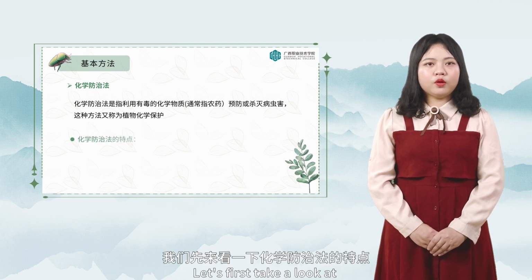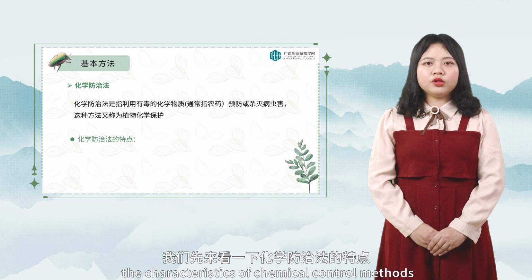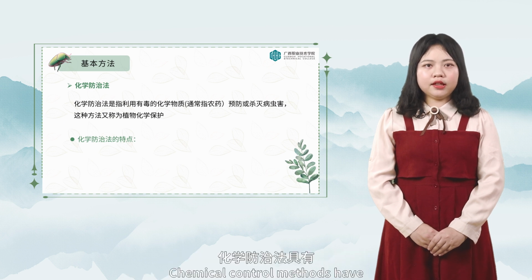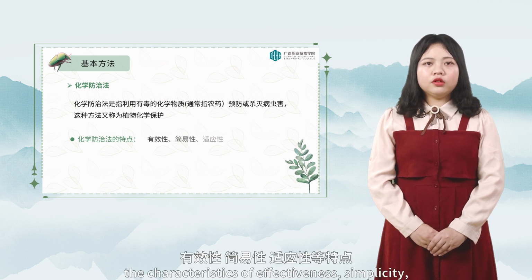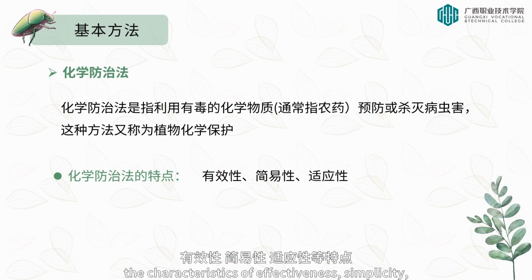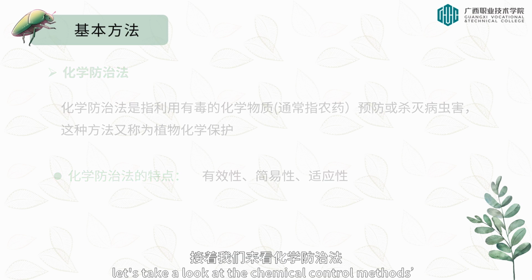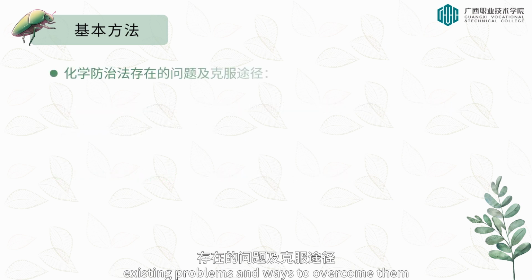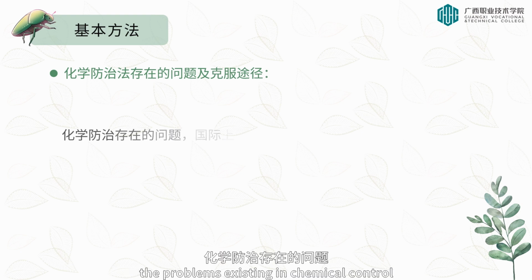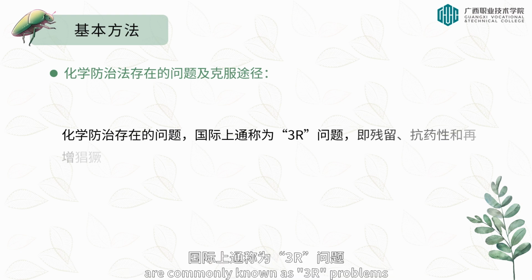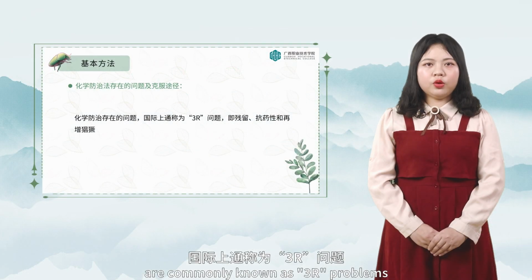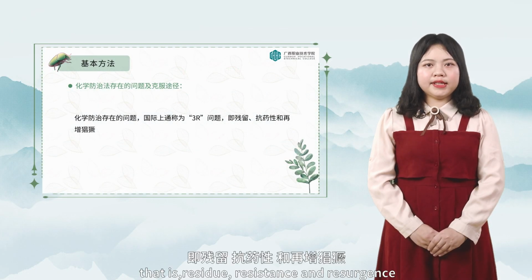Let's first take a look at the characteristics of chemical control methods. Chemical control methods have the characteristics of effectiveness, simplicity, adaptability, and so on. Let's take a look at the chemical control methods, existing problems, and ways to overcome them. The problems existing in chemical control are commonly known as 3R problems. That is, residue, resistance, and resurgence.